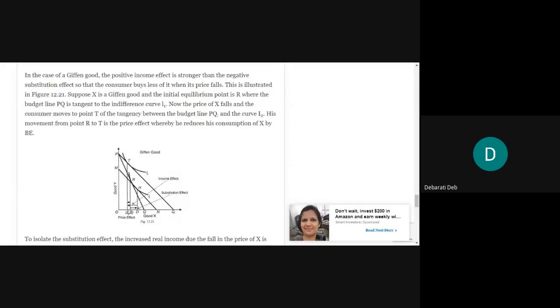Equilibrium means the indifference curve I1 will be tangent to the budget line PQ. Now what will happen if the price of X falls?